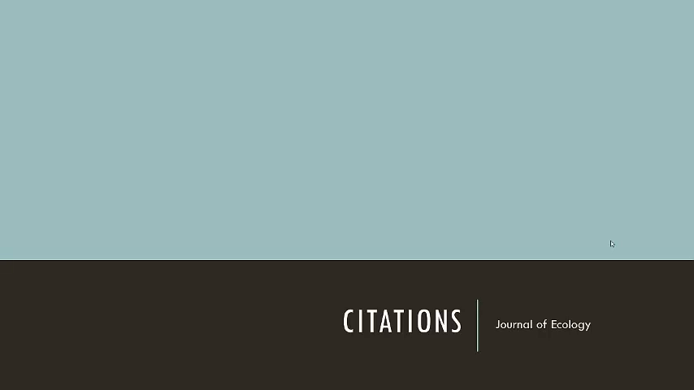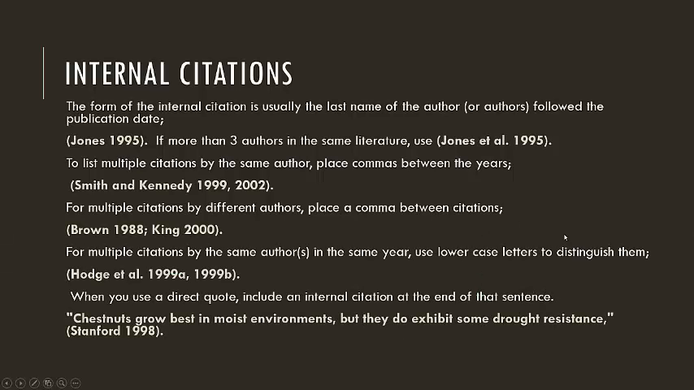Alright, so today we're going to be talking about citations in the Journal of Ecology. There are two different kinds: your literature cited, which goes at the end of your paper, and internal citations, which are listed throughout your paper. Anytime you use another person's ideas, another journal article's thoughts, findings, research methods, discussion, implications of